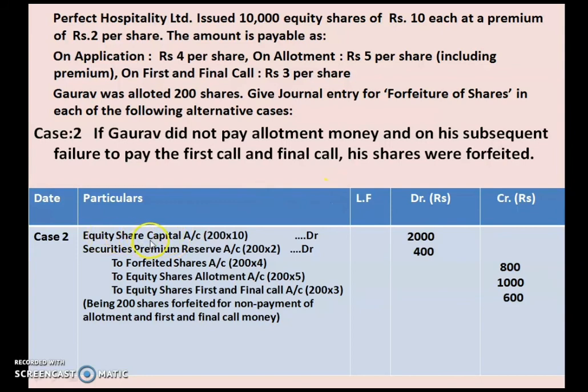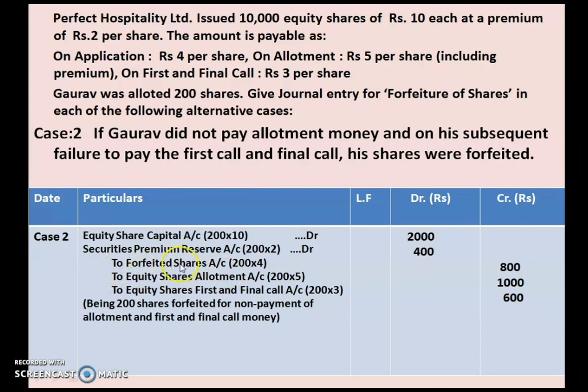Under equity share capital account, 200 is the shares allotted to Gaurav. So 200 into called up money. As I told you, called up in this case is 10 rupees. Securities premium reserve is 200 into 2 rupees, that is the premium money. So you will get 400.